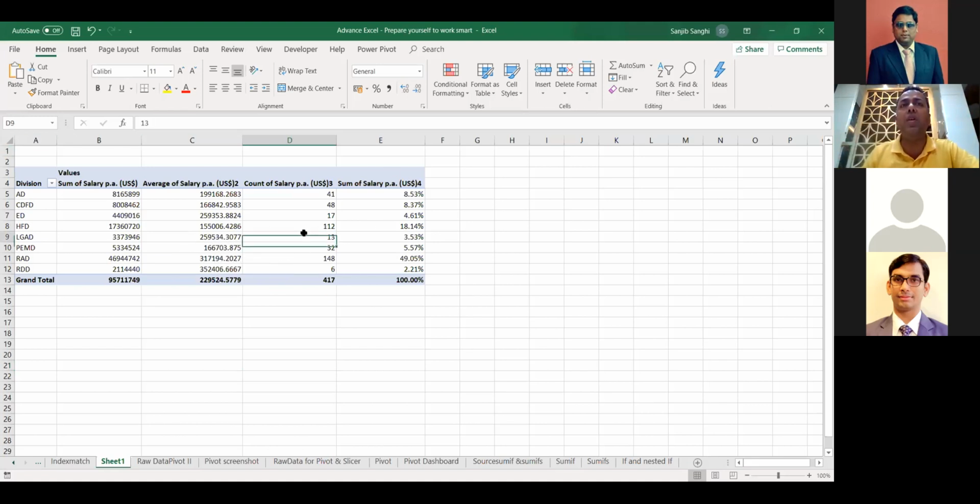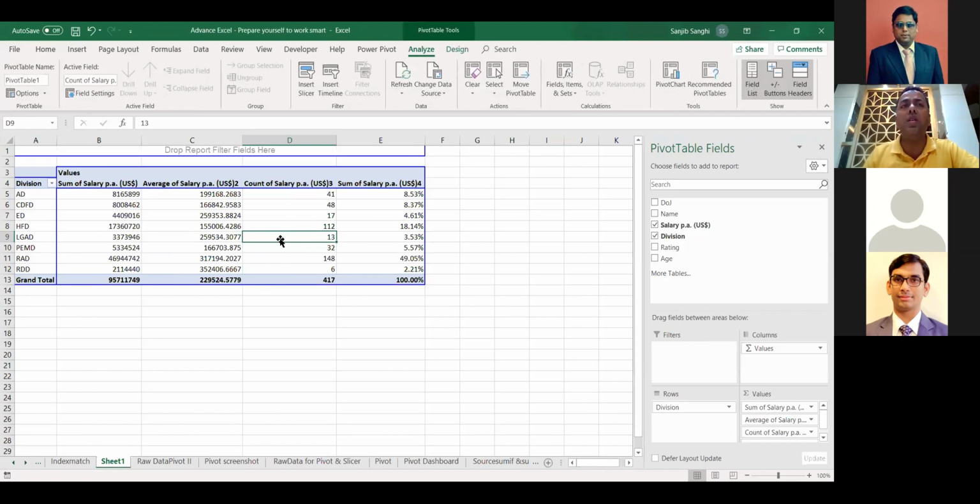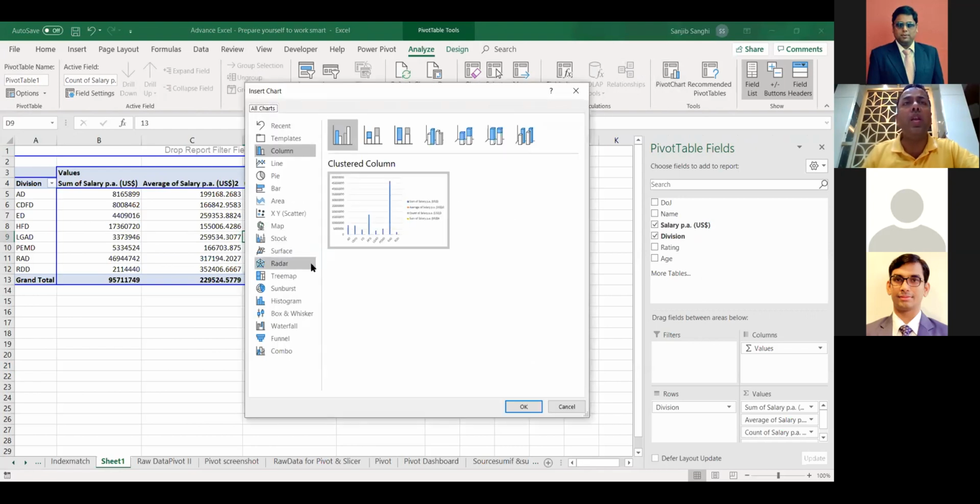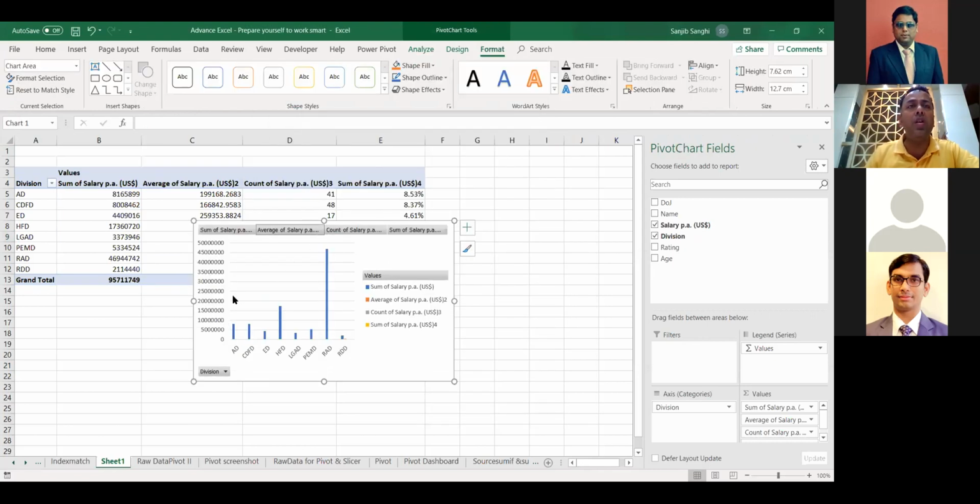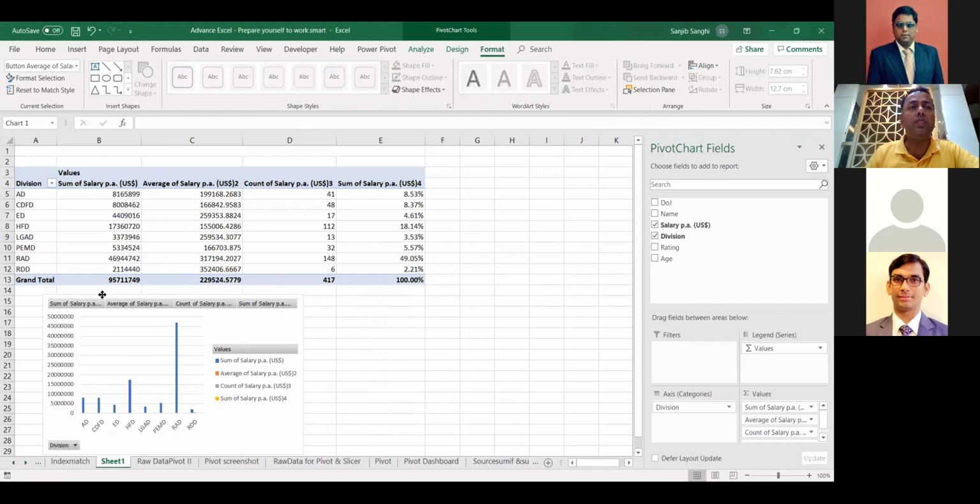You get this table and you can always make it dynamic. I don't want to drag more on pivot because we have done extensively on this. But if I quickly make a pivot chart for this, I'll just go in and let's say I pick up any chart. Let's say this chart I want. Okay. I pick up this chart and place it over here.